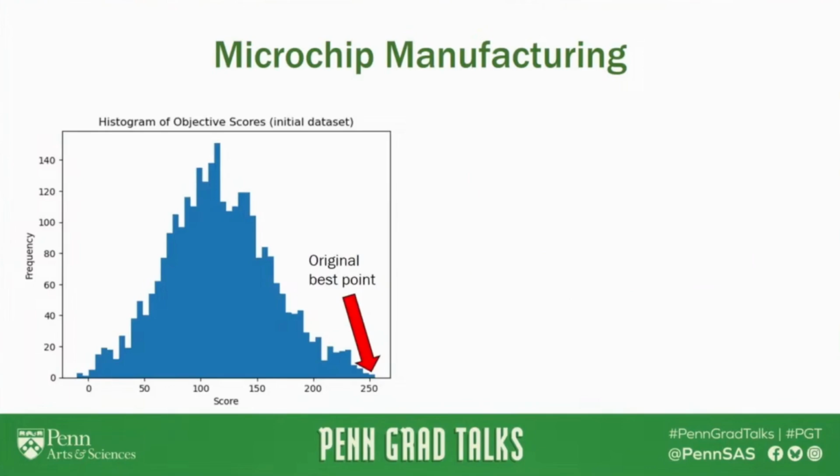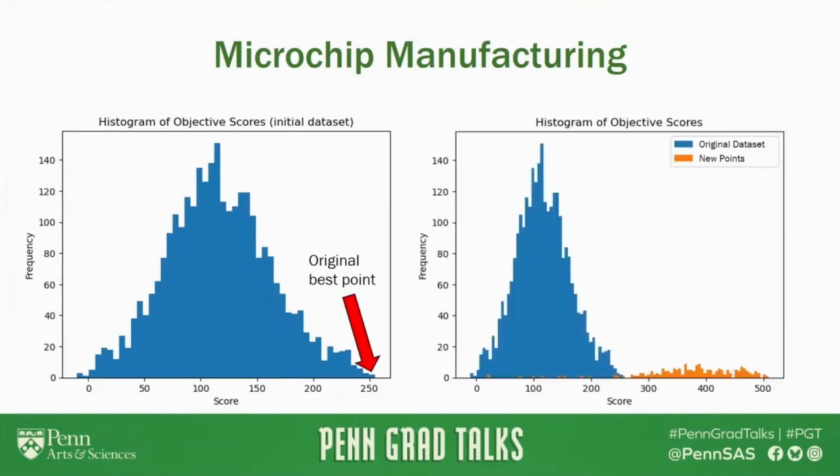In this histogram of objective scores for manufacturing parameters, we see the best value in the original data set provided by Samsung is 250. By leveraging a neural network with built-in uncertainty quantification, we can guide experiments in an efficient way, balancing exploration and exploitation. Overall, we're able to find an objective of 500 with only a small fraction of original experiments.